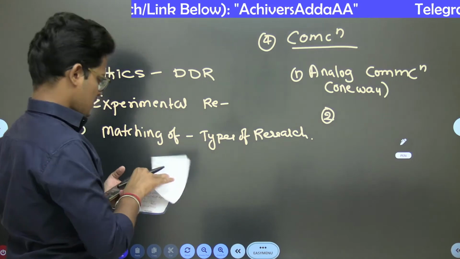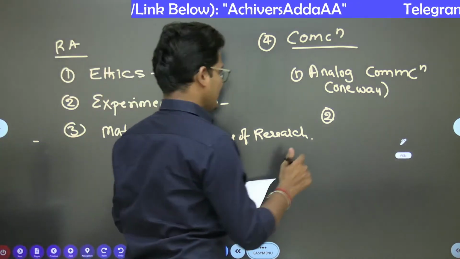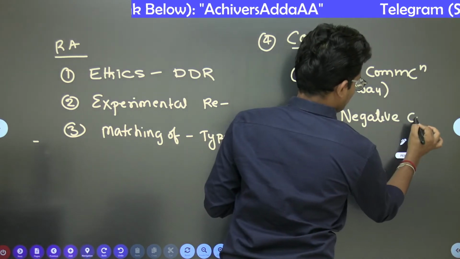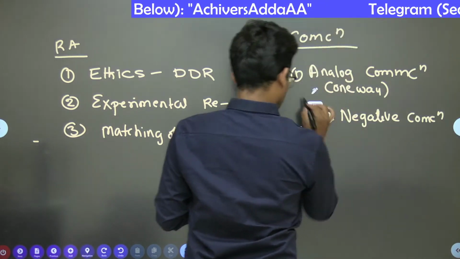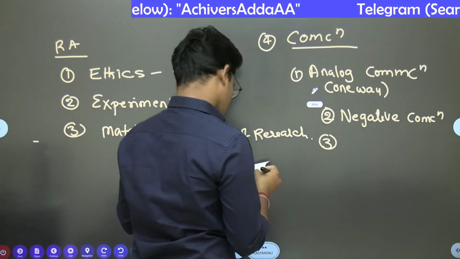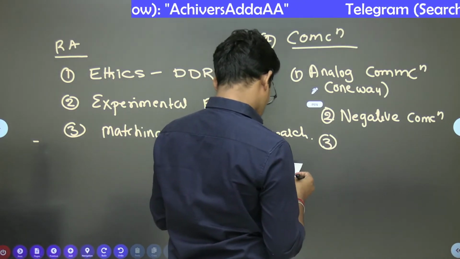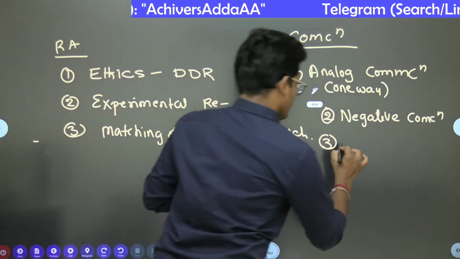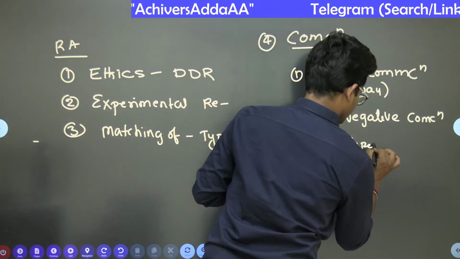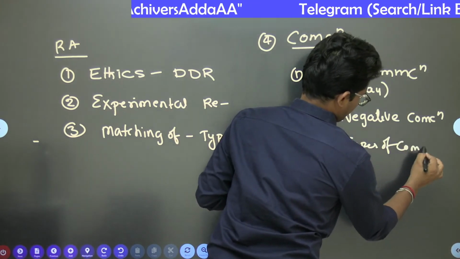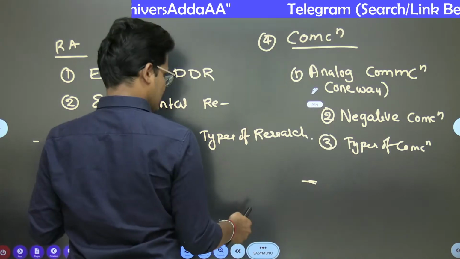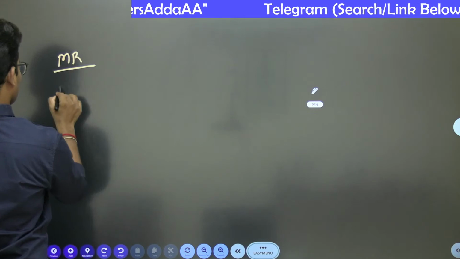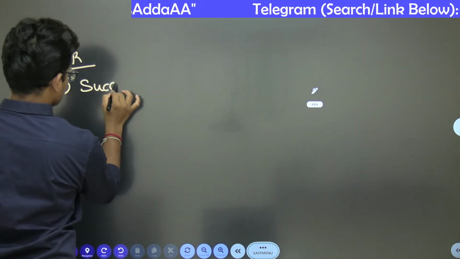And here in communication only, you have negative communication. For the first time, you can see this question. Negative communication based question also there. And there is a question which is related to types of communication. In this types of communication, people were not able to tell which type it is exactly. And here MR question, successive discount question got asked.